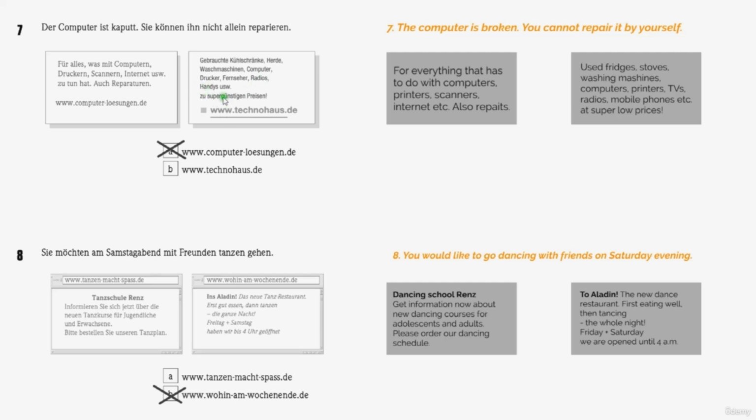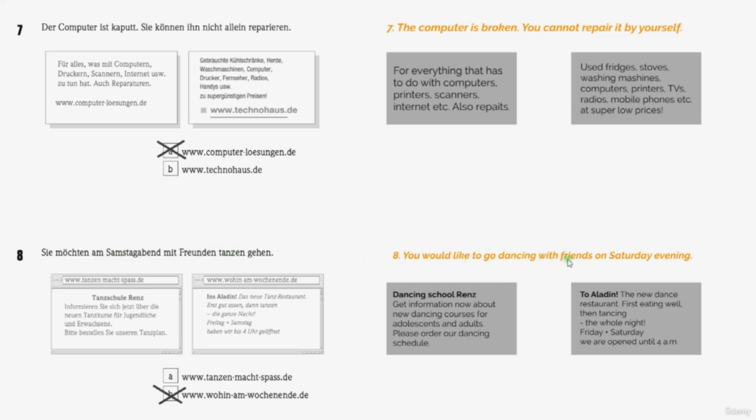Super günstig is super low. The right answer is Computerlösungen because here they are repairing while here they are selling. So then, Nummer 8. Sie möchten am Samstagabend mit Freunden tanzen gehen. You would like to go dancing with friends on Saturday evening.